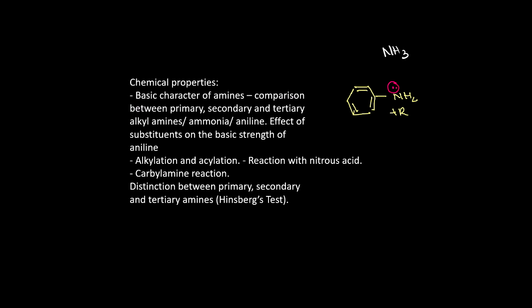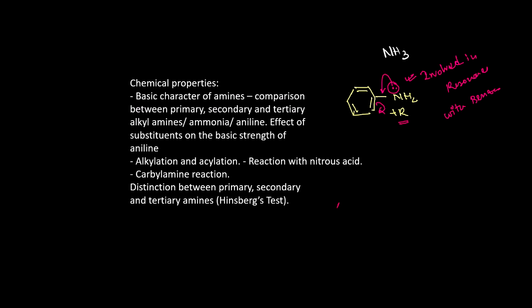The lone pair will go towards the benzene ring, and the plus R effect will be shown by NH2, and because of that these electrons are actually involved in resonance with benzene. So that's why these electrons will not be that much available as in aliphatic amine. So this aromatic amine will have less basicity than aliphatic amine. So this is the case.